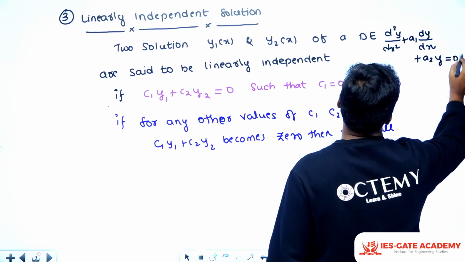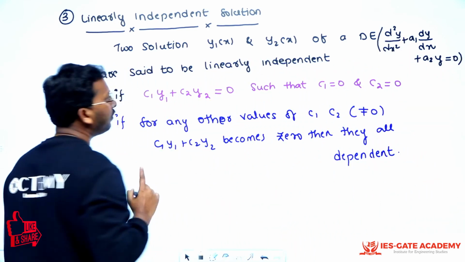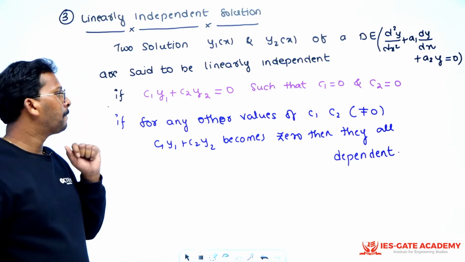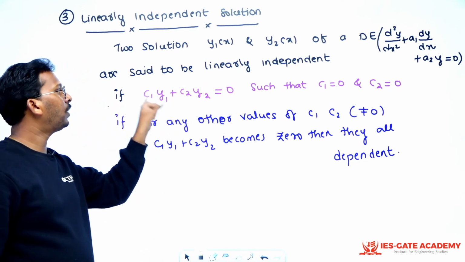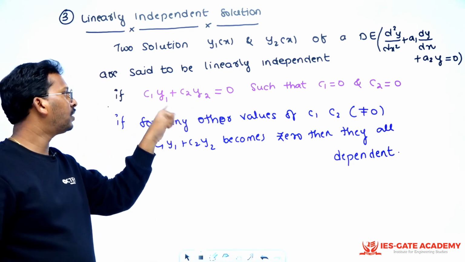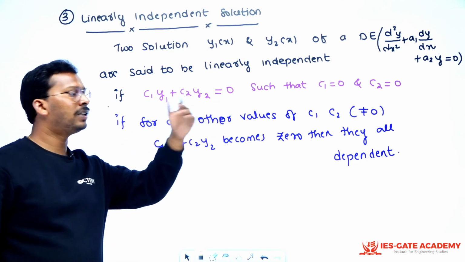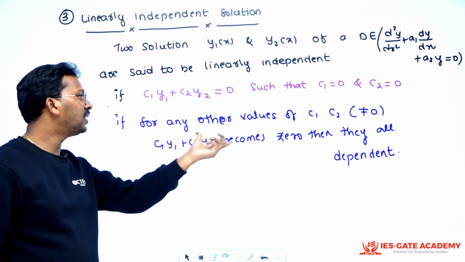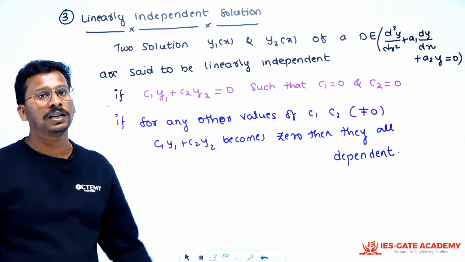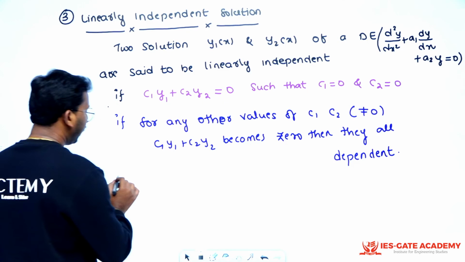For this, there are two solutions, y1 and y2, both satisfying it. Then C1 y1 plus C2 y2 is 0 if and only if C1 and C2 are 0. Or if for any other values of C1, C2 which are not 0 this becomes 0, then they are dependent.